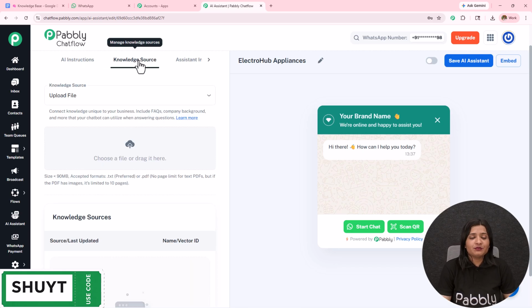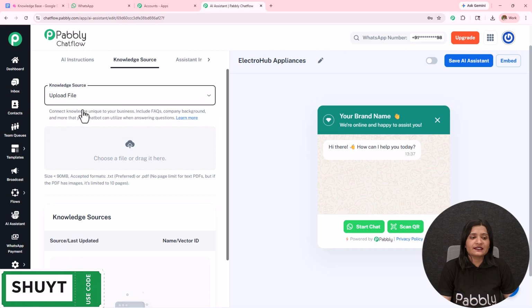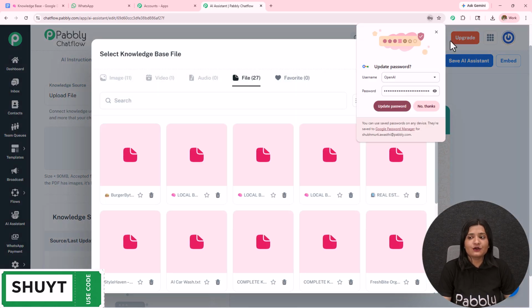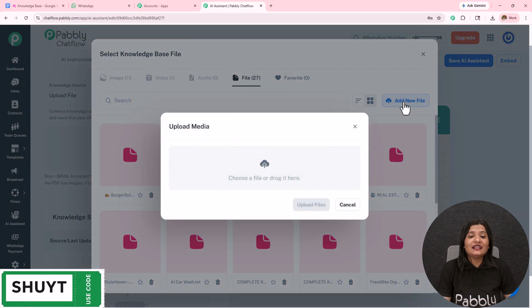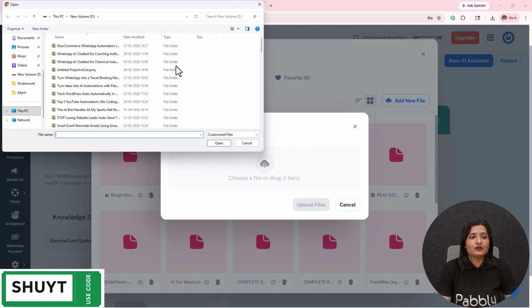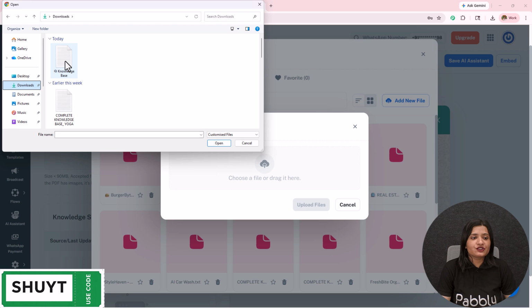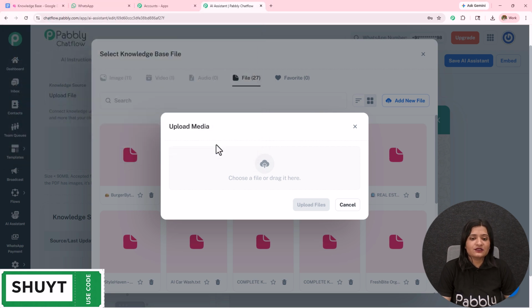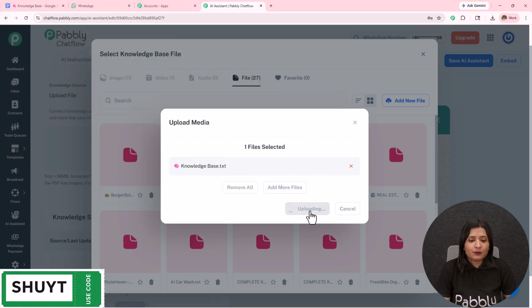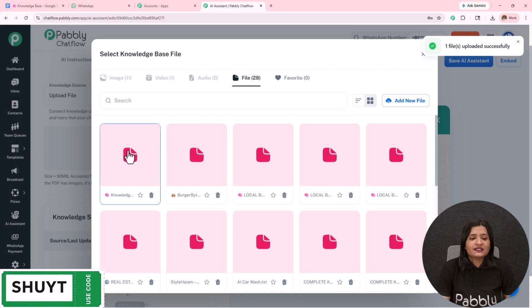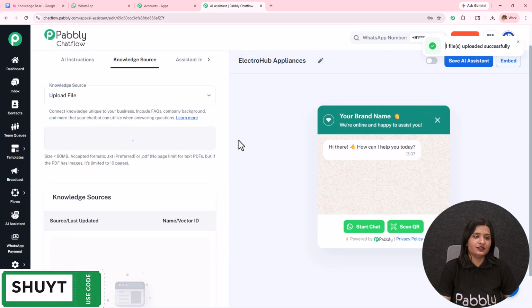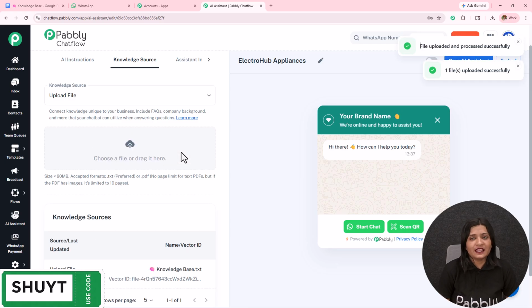Moving on towards the next part, which is this knowledge source. I'm going to select it as upload the file, click on this cloud, and from here I'm going to add new file. I'm going to click on this cloud and go towards the file which I have already created by the name knowledge base. Open this and I'm going to upload this. As soon as I upload this, it has started appearing over here. One file uploaded successfully. I'm going to select this, insert this, and in this manner I have inserted this knowledge source in my AI agent, and the file uploaded and proceeded successfully.